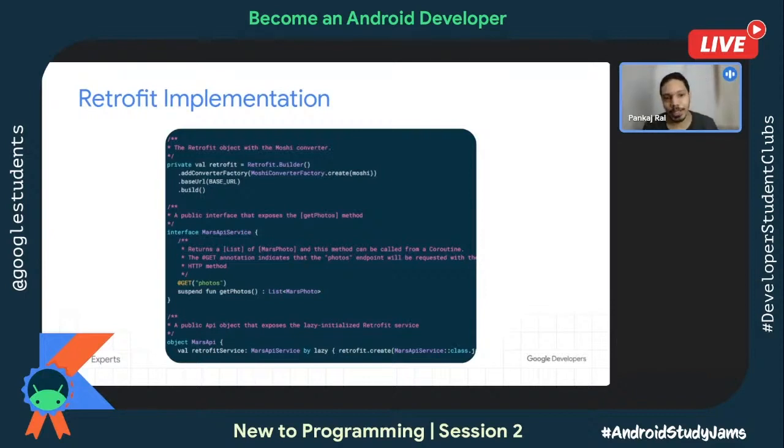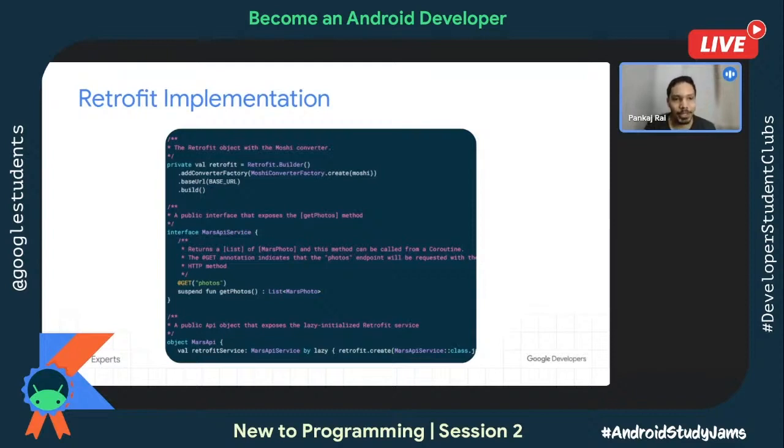Again, whatever I'm showing here, all of it is available in the codelab. Rather, this is taken from the codelab too. So this is just for making you understand what Retrofit is and how it is working. But if you want to have a hands-on experience, then do try out the codelab, which is again there in the study jam units.